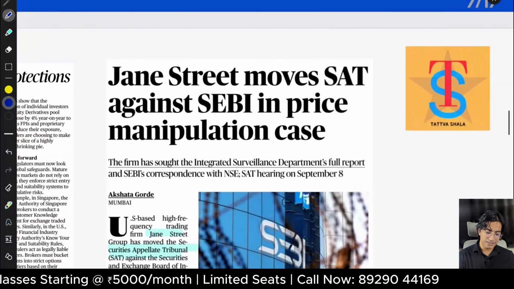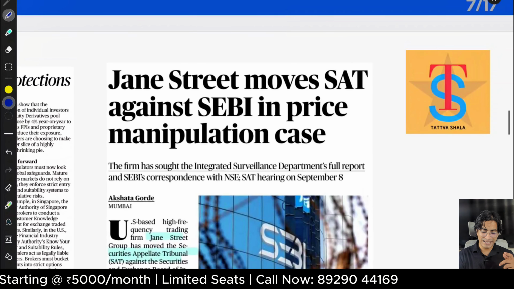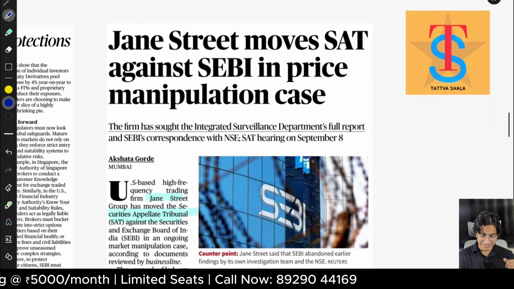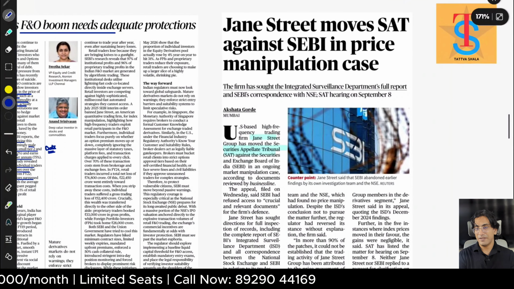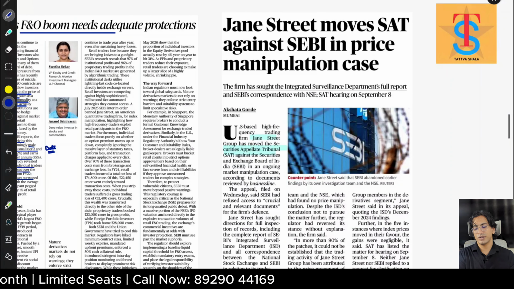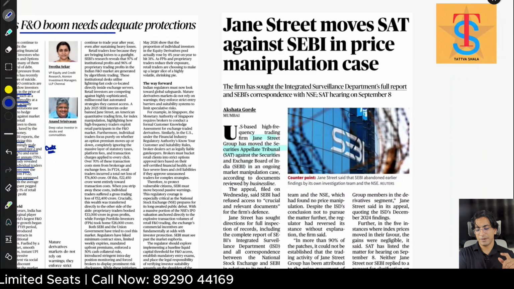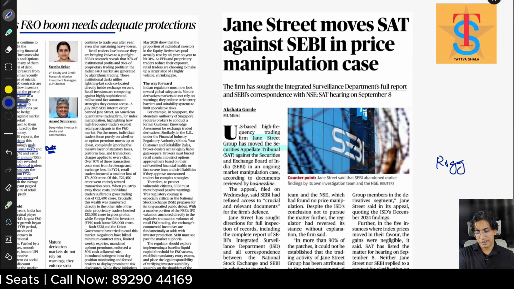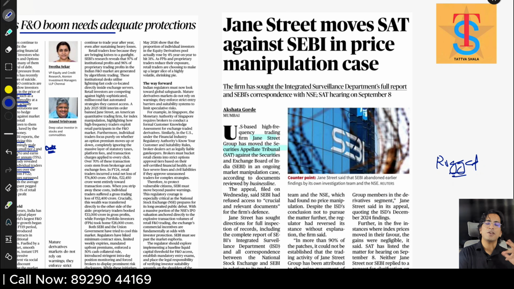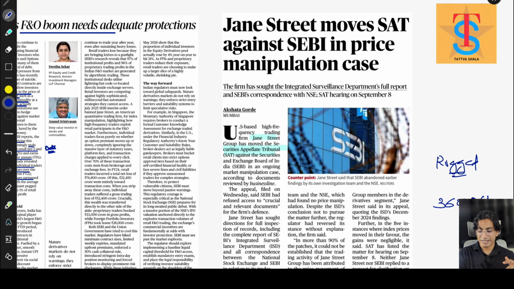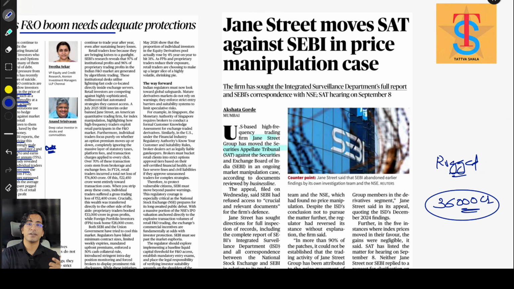Now this is about GS-3 moves SAT against SEBI in price manipulation case. This was a very infamous case. GS-3 is a US company and they rigged the market. They manipulated the market in such a way that they made around 36,000 crores. SEBI got to know later, once this whole act was done, right?